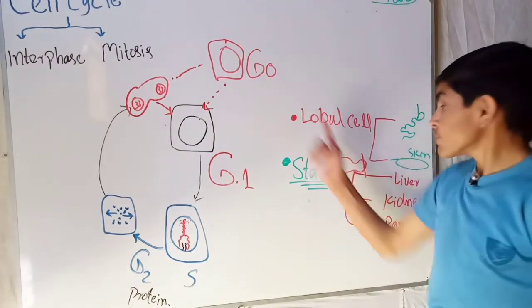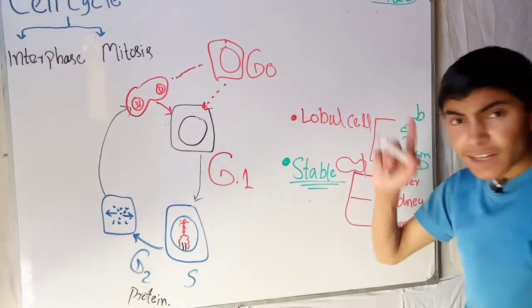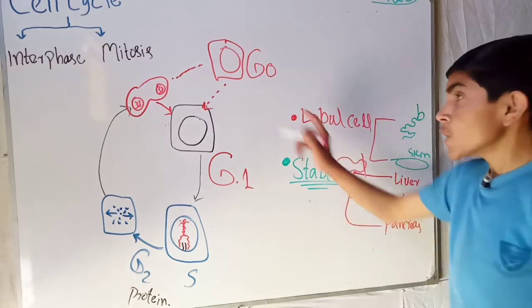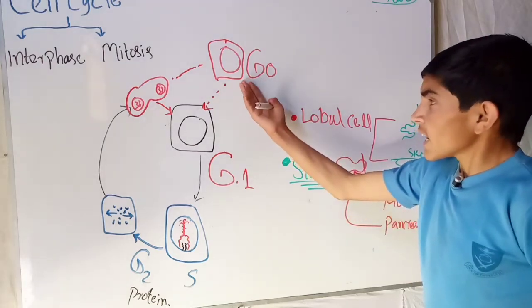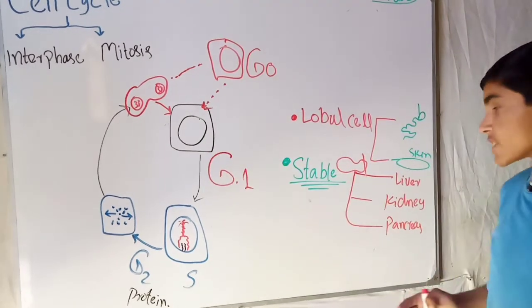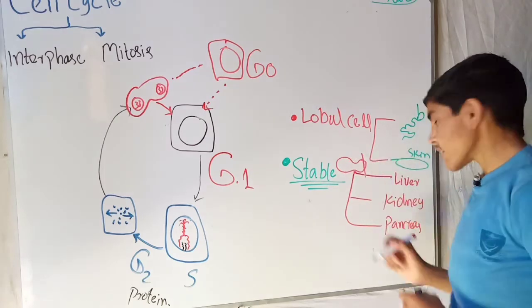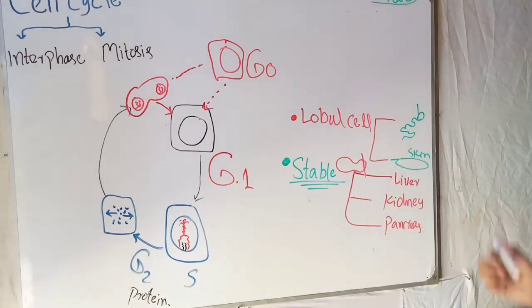So the liver cells, the hepatic cells, again enter from the G0 phase into the interphase. So it becomes a full liver, and also the kidney, and the pancreas also.